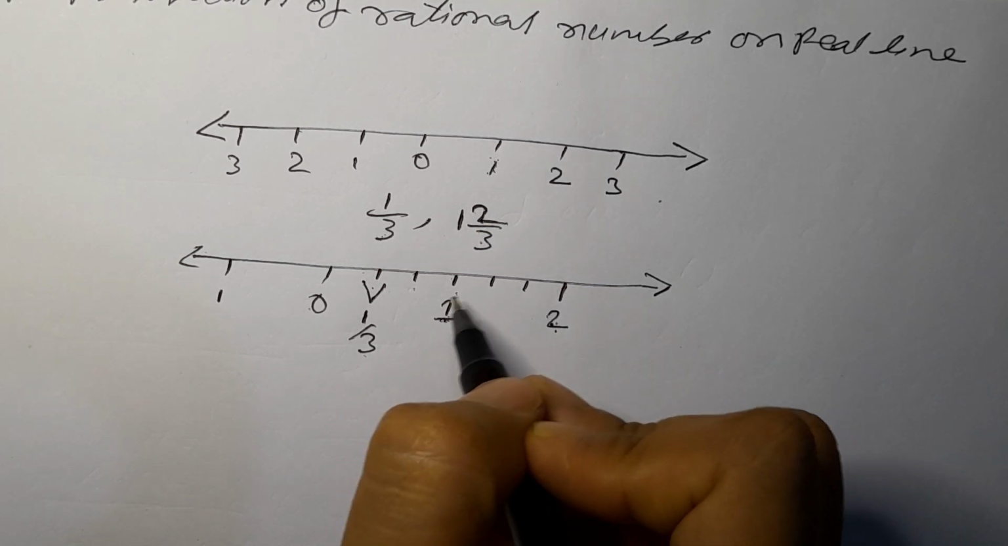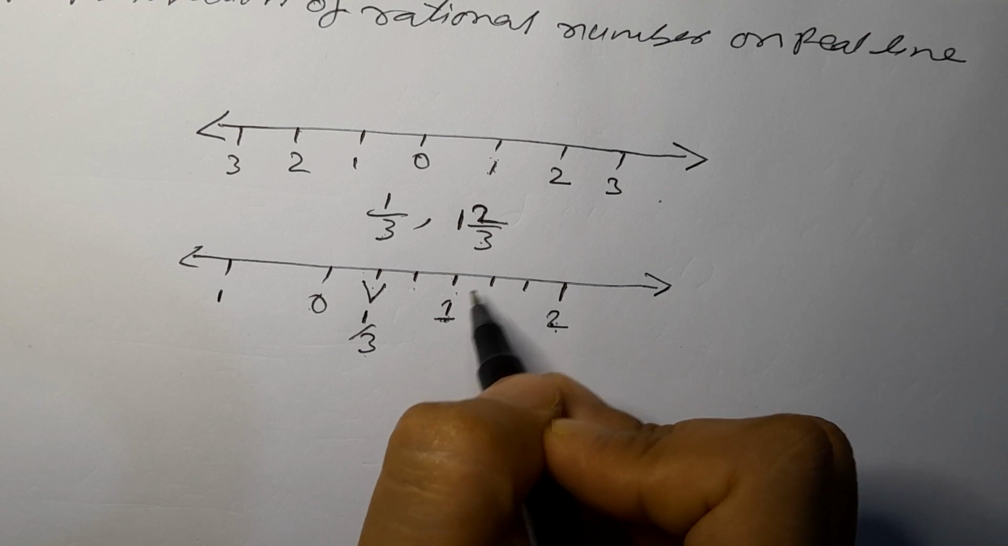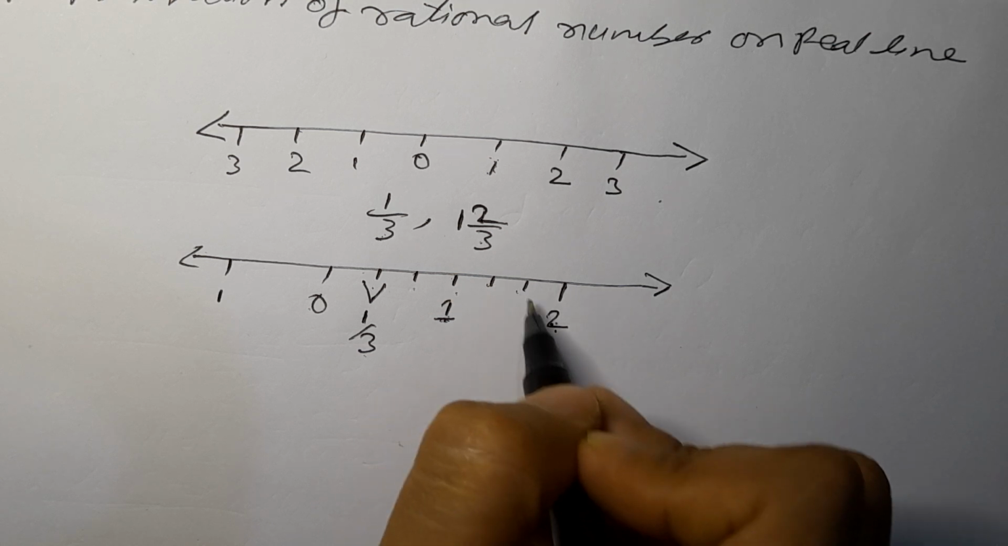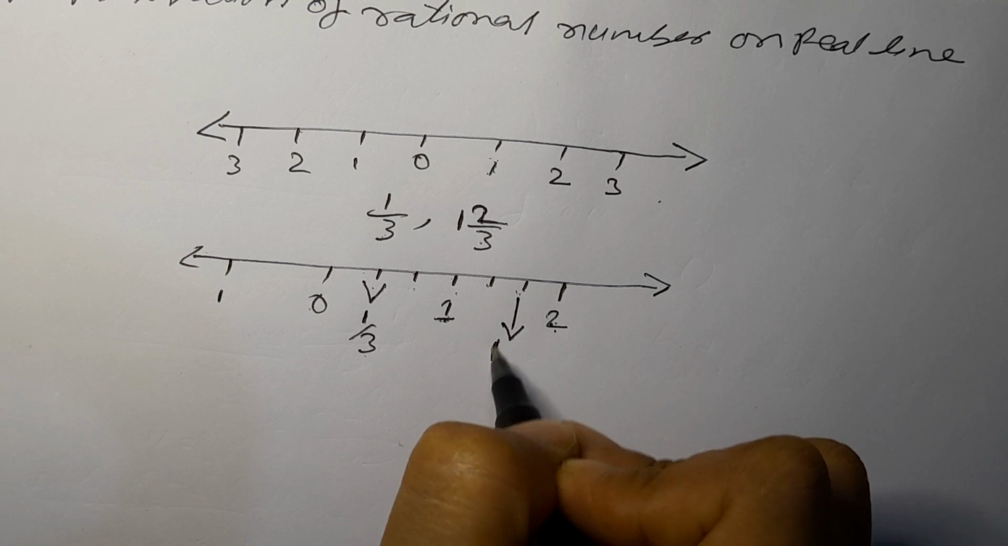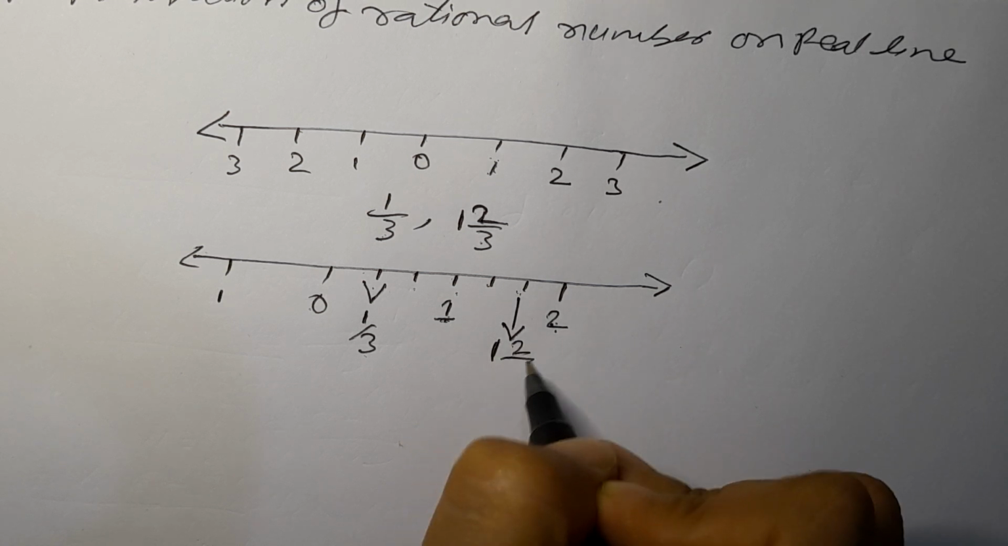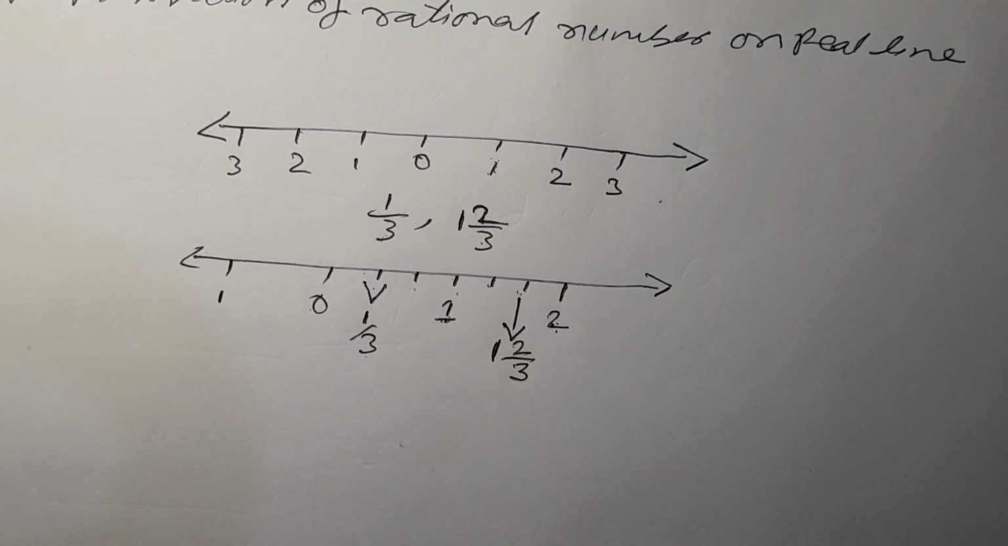So come to the 1, it will start counting from here. It will be 0, 1, 2. So it will be here. The number is here, 2 by 3. So this is the representation of a rational number on a real line.